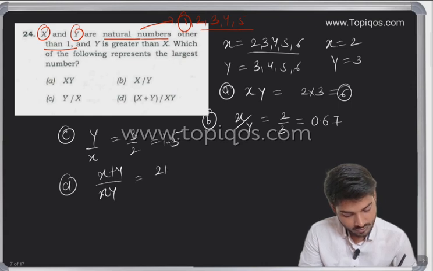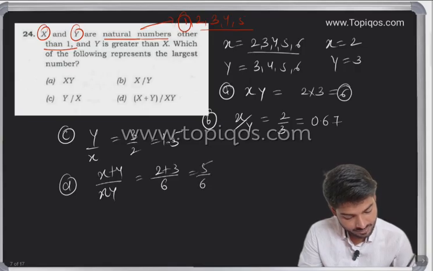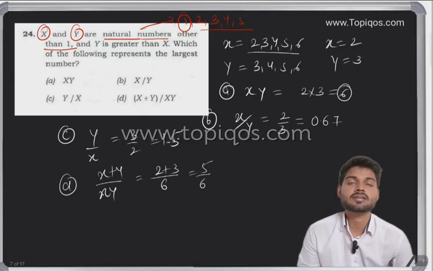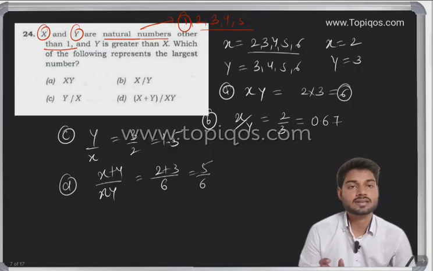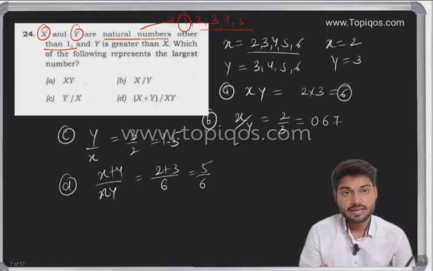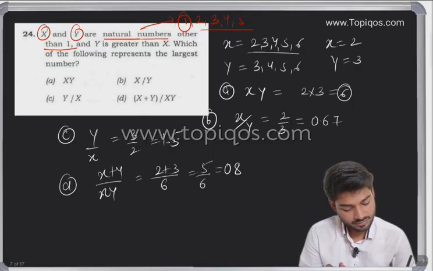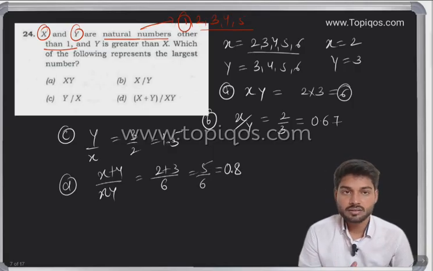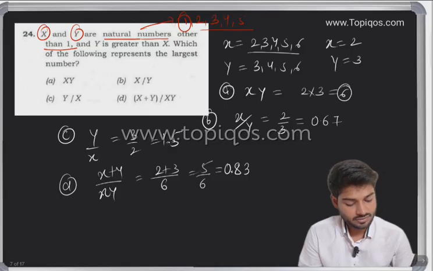So x plus y is what? 2 plus 3, x into y is going to be 6. So 5 by 6. 5 by 6 is nothing but 6 is a 36, 6 is a 42, 6 8 is a 48. Okay. So it's going to be continuous.